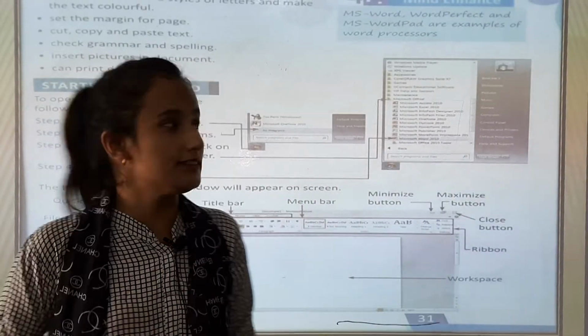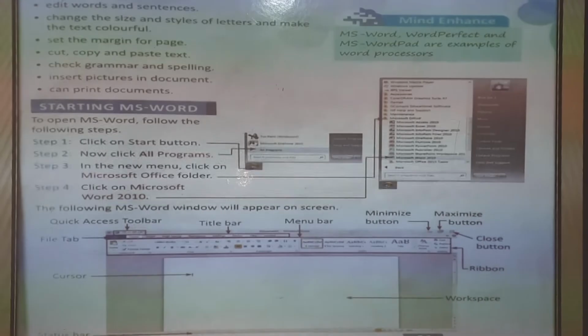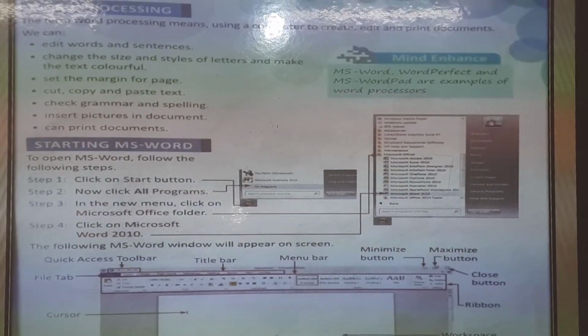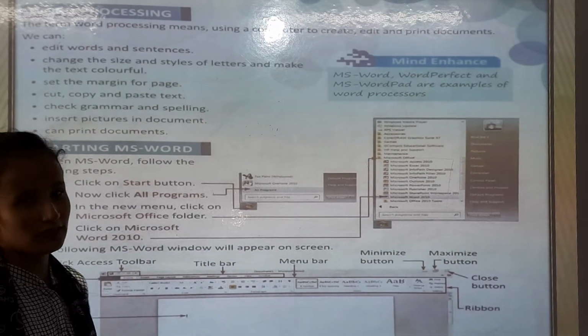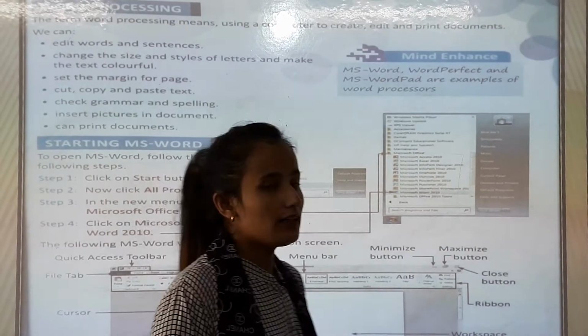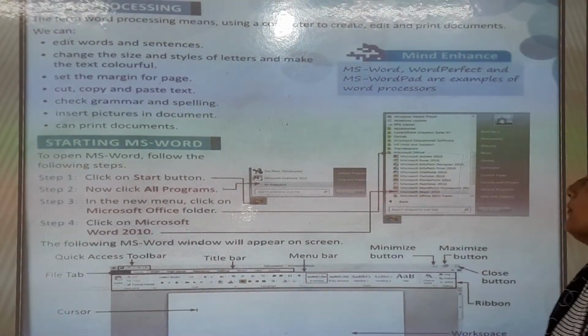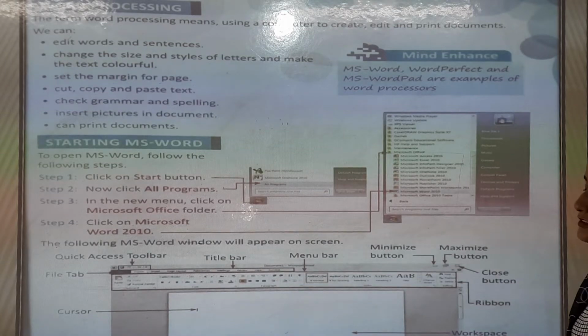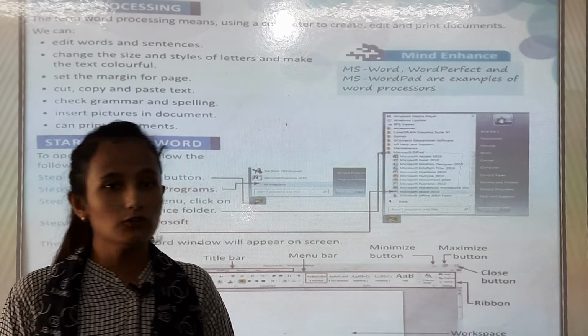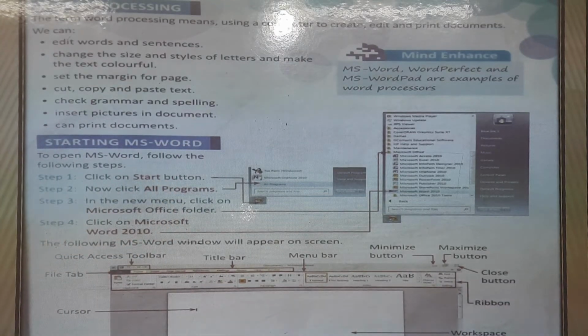On the next page you can see word processing. The term word processing means using a computer to create, edit and print documents. We can edit words and sentences in a document, change the size and styles of letters and make the text colorful.